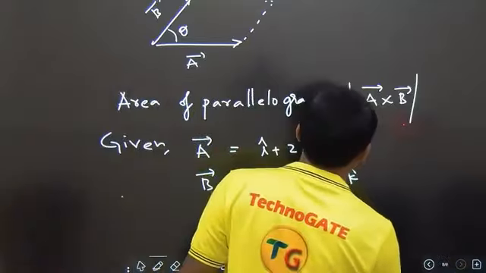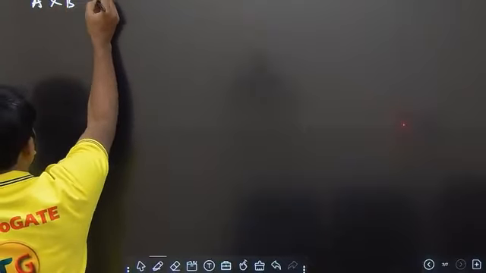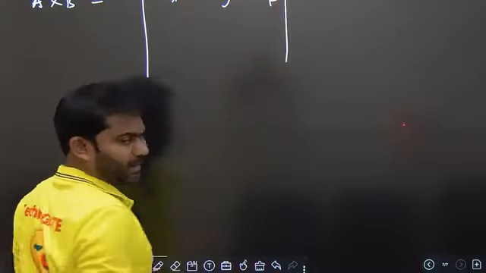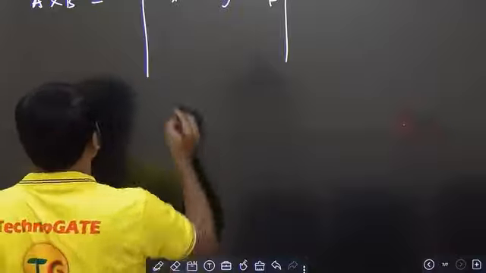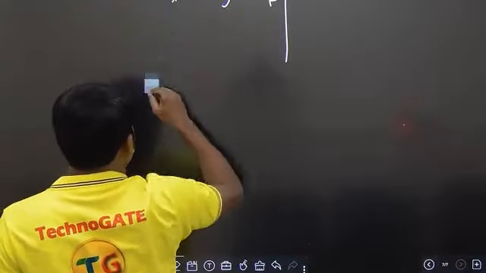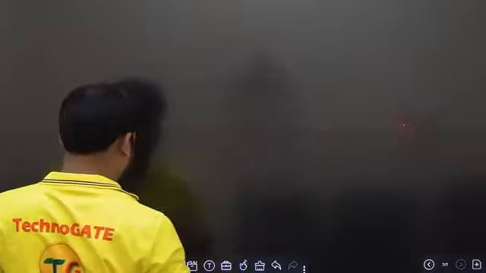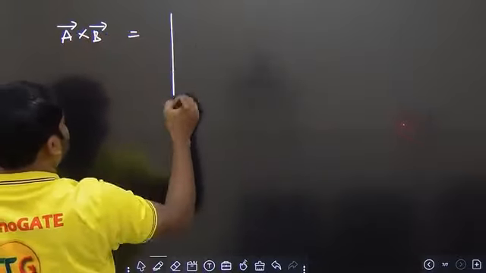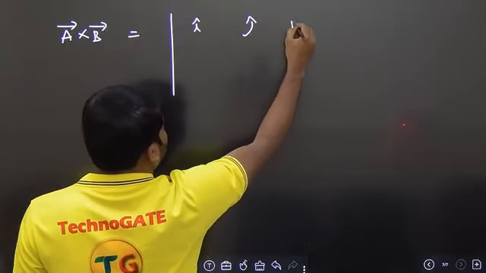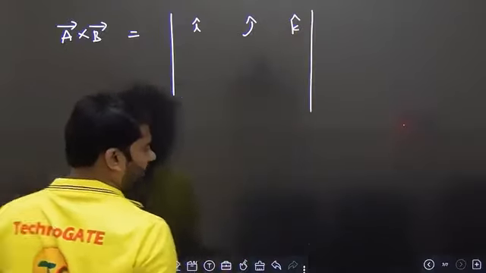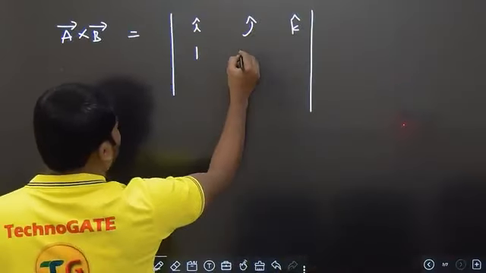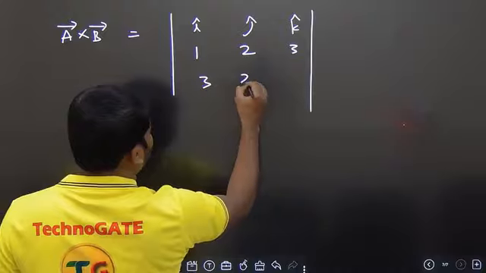So if you see this, we know the formula to evaluate the value of A cross B. You take i cap, j cap, k cap. I hope it is visible on the screen. No, it is not visible. Let me write a little bit lower. So A cross B, you have this i cap, this j cap, this k cap, clear, and we have the values 1 2 3 and 3 2 1.